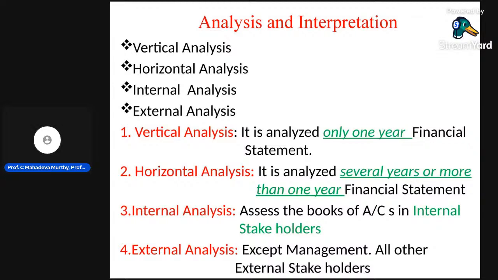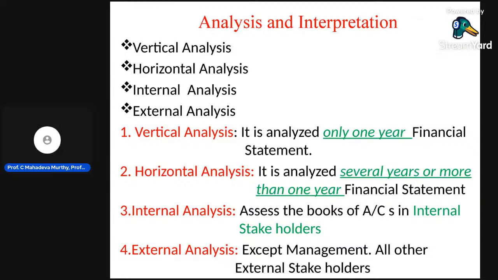The duty of the accounting department is to prepare the books of accounts as per the regulations and the rules of the accounting system: according to GAAP, generally accepted accounting principles, and IFRS, International Financial Reporting Standards, or IAS, Indian Accounting Standards. That is internal people. The accounting department has to prepare the books of accounts as per the accounting system.